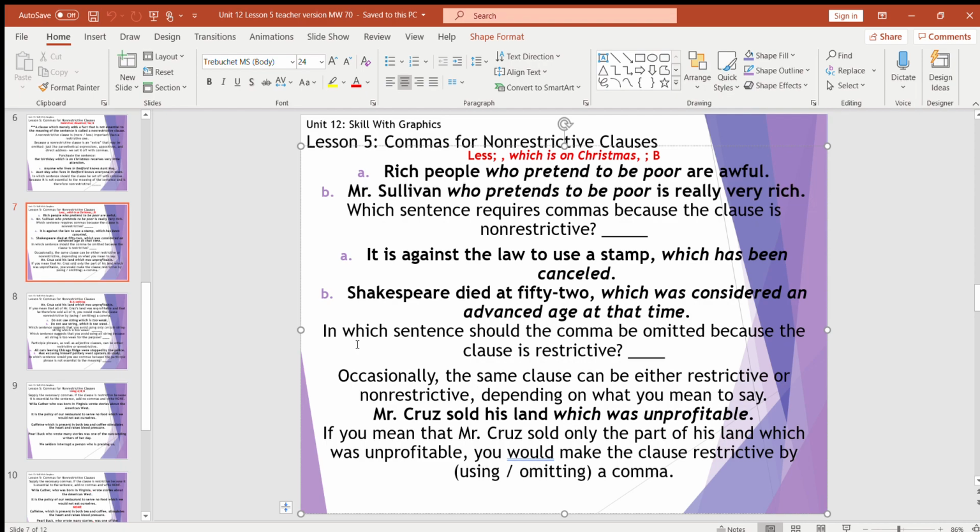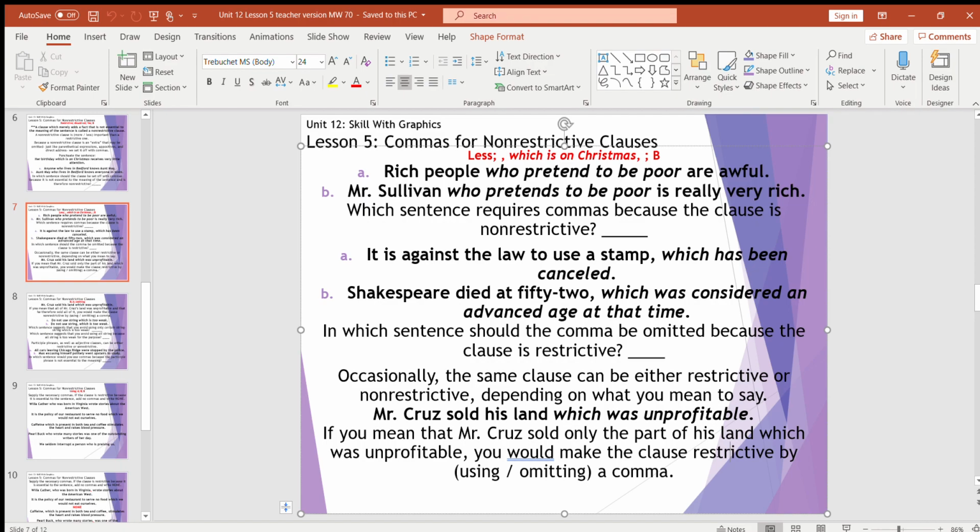Okay, so occasionally the same clause can be either restrictive or non-restrictive, depending on what you mean it to say, because the English language is oh so challenging sometimes. It's fun, we love it. So say with this, Mr. Cruz sold his land which was unprofitable. If we meant that Mr. Cruz sold only the part of his land which was unprofitable, you would need to make the clause restrictive, keyword here, by either using or omitting a comma.